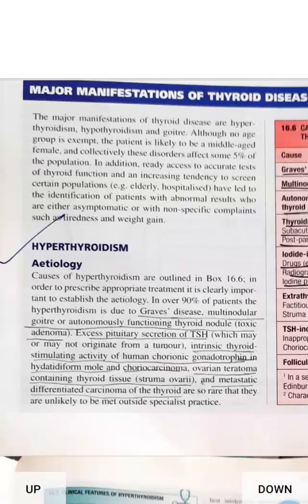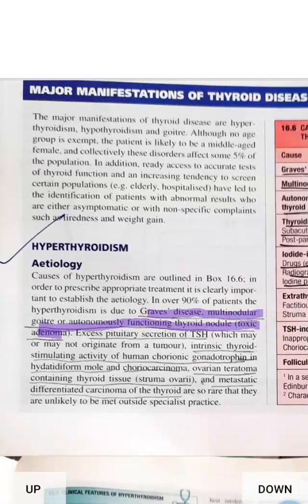Very important causes of hyperthyroidism are Graves disease, multinodular goiter, and autonomously functioning thyroid nodule, that is toxic adenoma. Graves disease is mainly primary thyrotoxicosis.